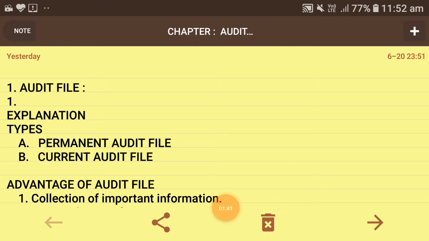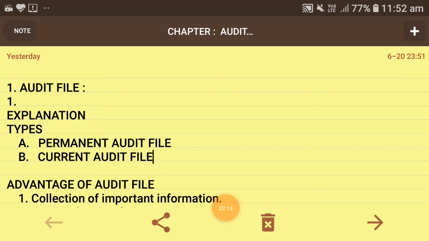Now I'm moving towards its types. There are two types of audit file, which are as follows: permanent audit file and current audit file. In the permanent audit file, the information which can be used year after year is kept. And the current audit file contains the information obtained during the current audit. So these are the dissimilarities between these two files.